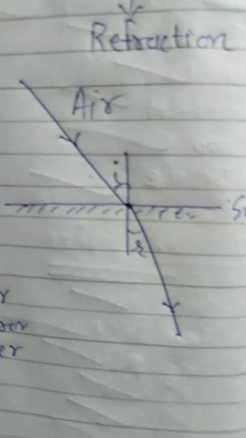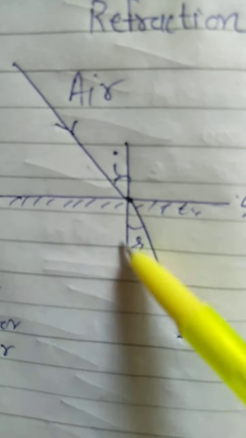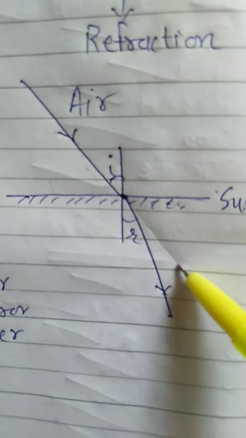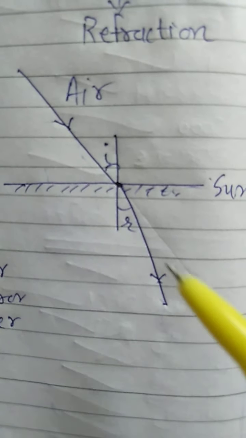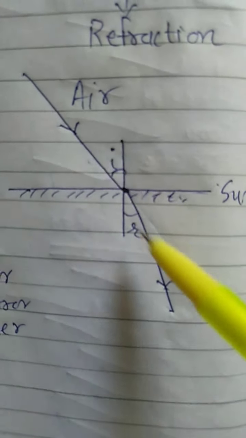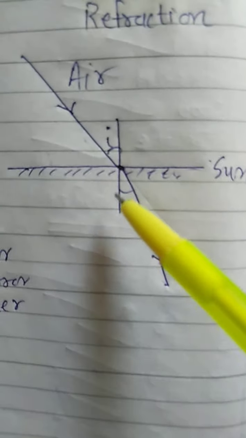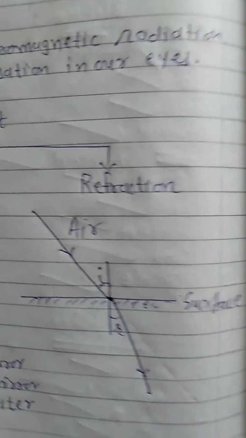We can see here the ray which is incident on the glass surface, instead of going straight in this direction, is deviated and a little bent, and so its path is changed. Instead of going in this straight direction, it deviates a little bit. This kind of phenomenon is said to be refraction.